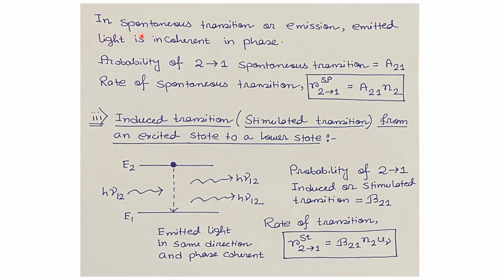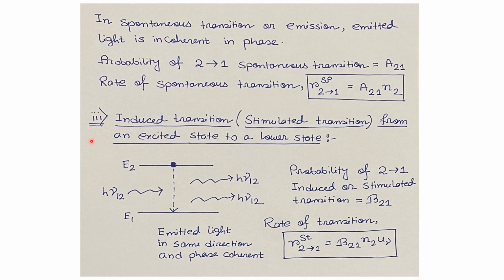Now, in the spontaneous transition or emission process, the emitted light is incoherent in phase. The probability of the spontaneous transition from the energy level 2 to 1 is given by A21. The rate of spontaneous transition is given by R from 2 to 1 with a superscript Sp equals A21 times N2. Here N2 is the number of atoms at the energy level E2 per unit volume. Here the superscript Sp corresponds to the spontaneous transition.